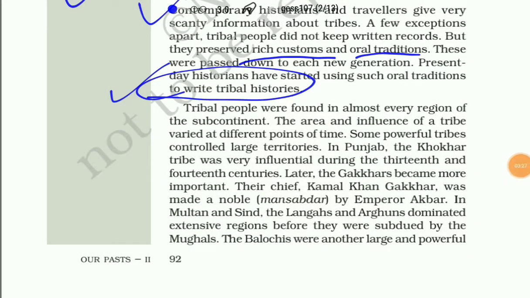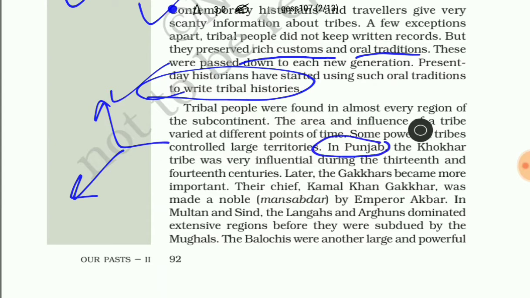As I discussed, tribal people were found in almost every region of India. The area and influence of the tribes varied in different regions. For example, there were some powerful tribes in different territories. In Punjab, there were the Khokhar tribe, which was very influential during the 13th and 14th centuries.